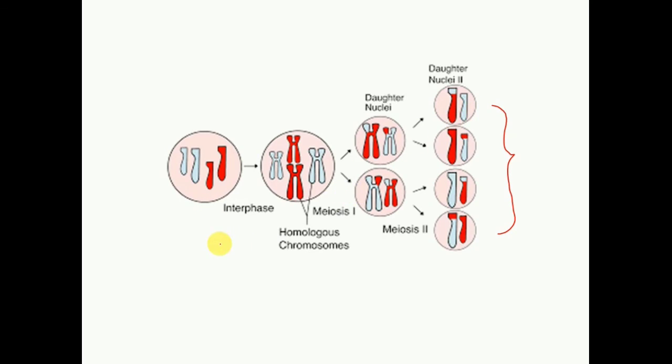Now what is chiasma? Chiasma is, we can say, the cross joining or the mixing of maternal and paternal chromosomes. Now what are these maternal and paternal chromosomes? Maternal and paternal chromosomes are the chromosomes that are derived from the mother and father. Here as you can see, this is a particular homologous chromosome.